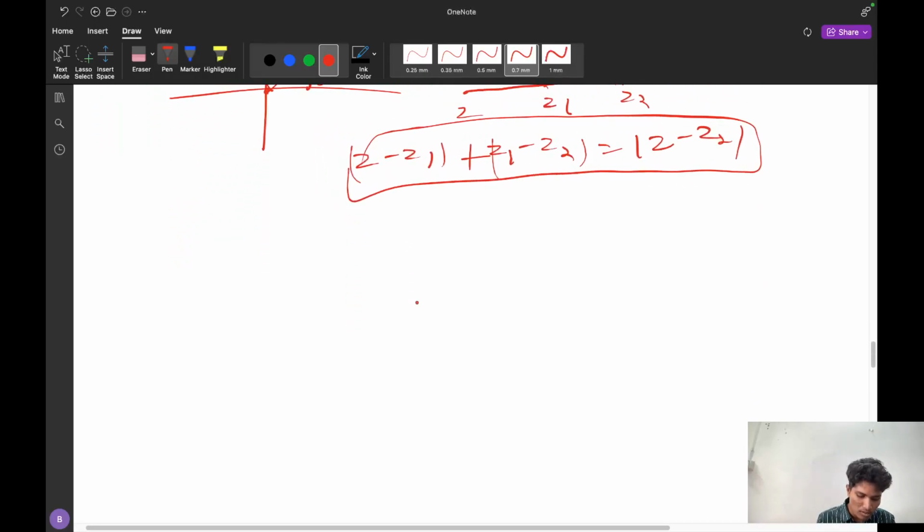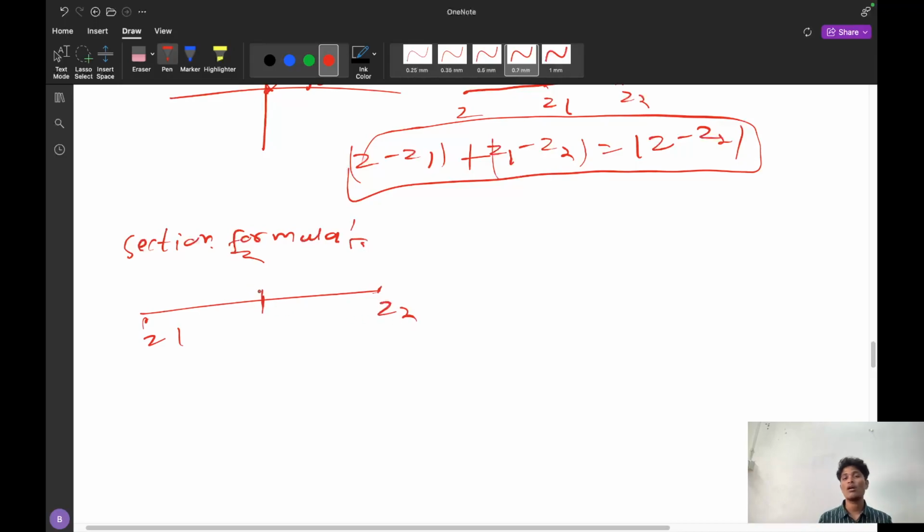And like this also, there is the section formula. The complex number part is completed, but now comes the section part, that is the section formula. How is the section formula defined? You already know that two complex numbers are defined, that is z1 and z2. These two complex numbers are divided in the ratio m is to n. How can we calculate that complex number?